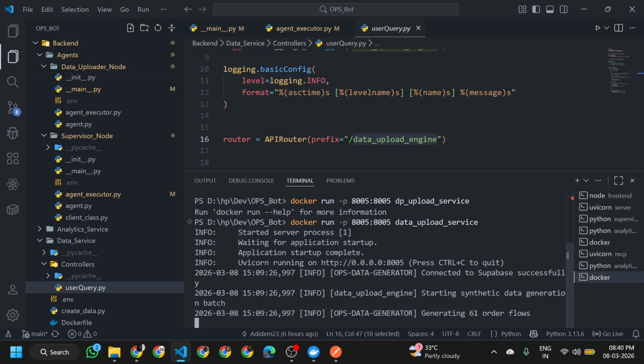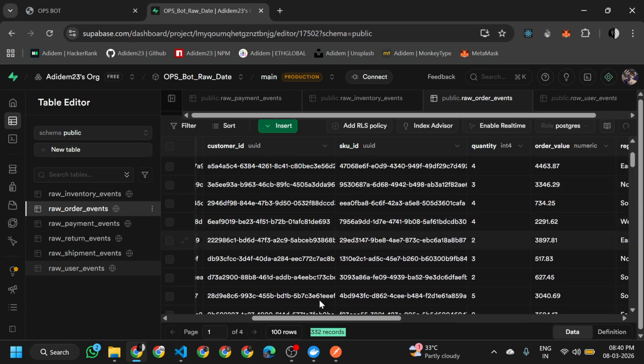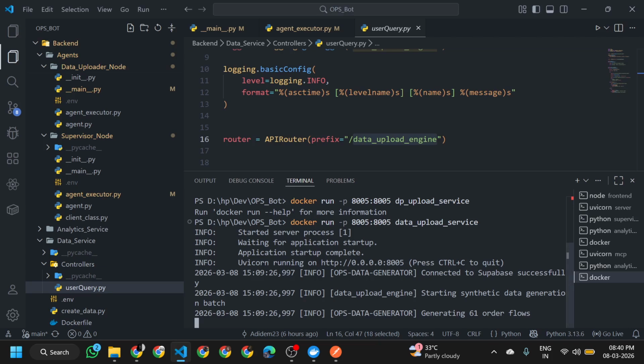The data goes directly to the DB, and you can see the number of records will change because the data is directly updated in the DB itself.